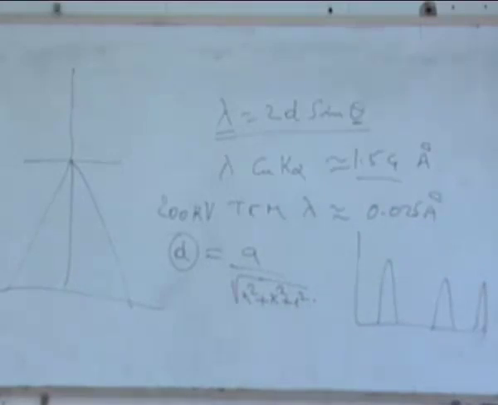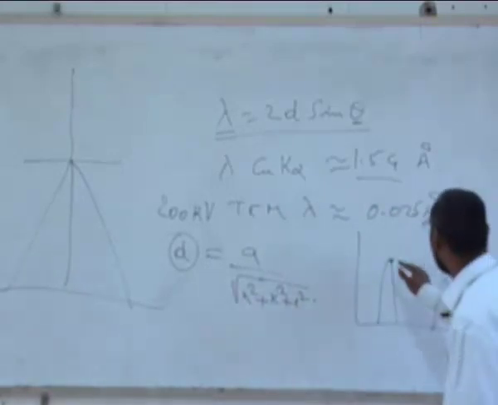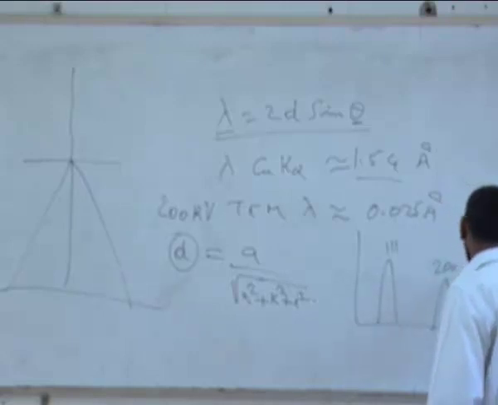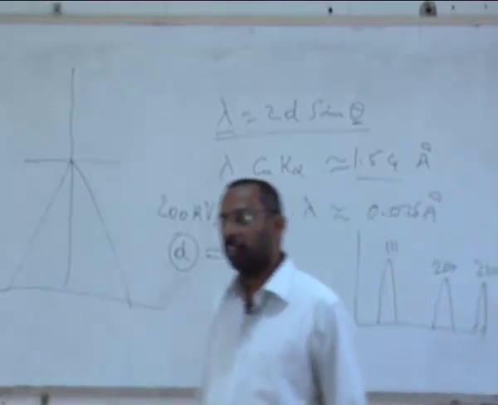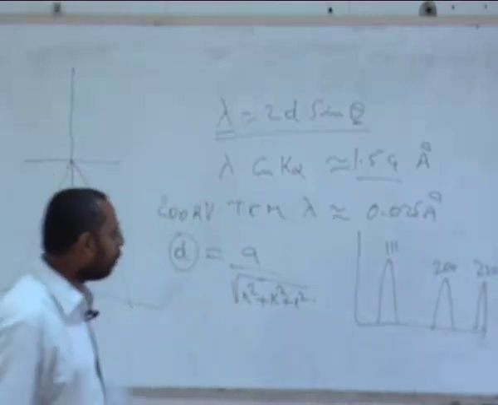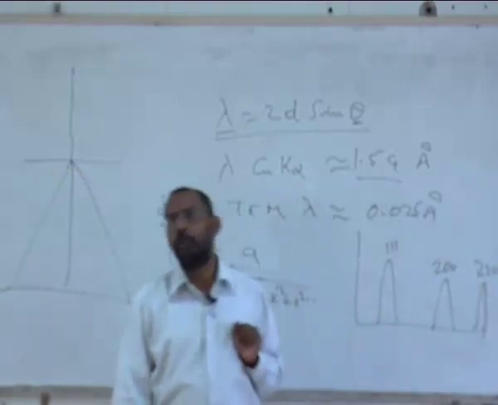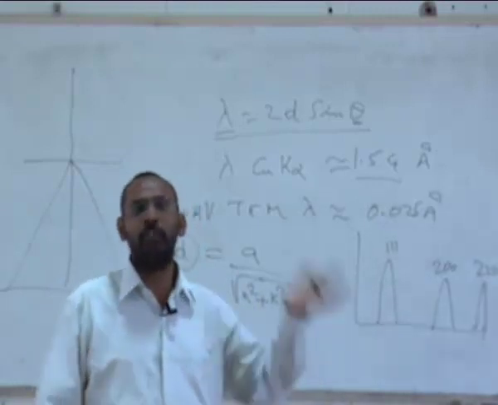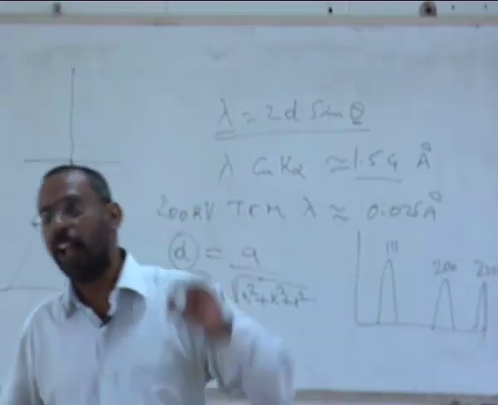In a powder diffraction pattern, every hkl, for example in an FCC, this is 111, this is, let's say, 200 and 220. So each hkl plane comes out as a peak in X-ray powder diffraction. Of course, if you do not use powder diffraction, if I use Laue diffraction, you will also see these spots.